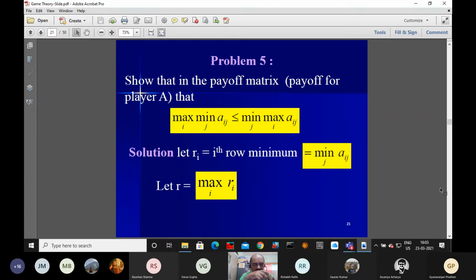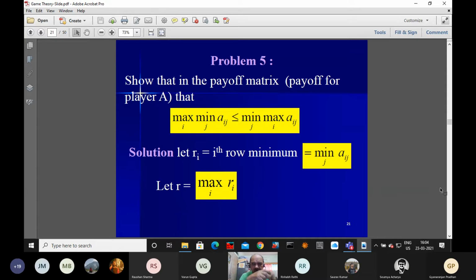This theorem is basically known as the minimax theorem. This theorem is used to find the saddle point of a game, and using this we can check whether the game is stable or unstable. We are talking about two-person zero-sum games.